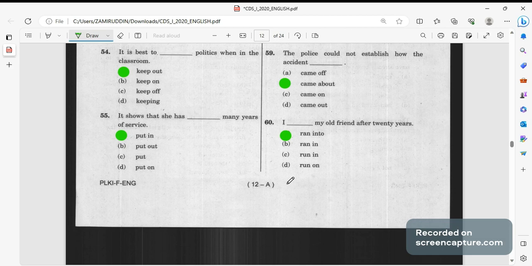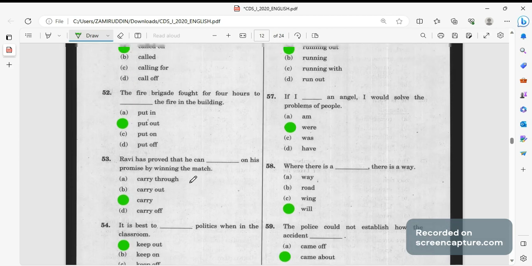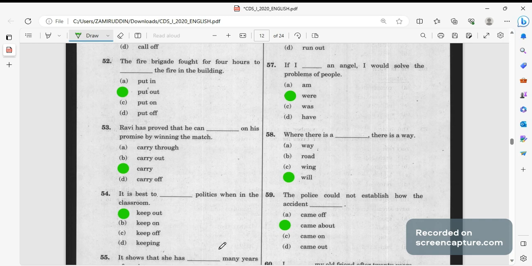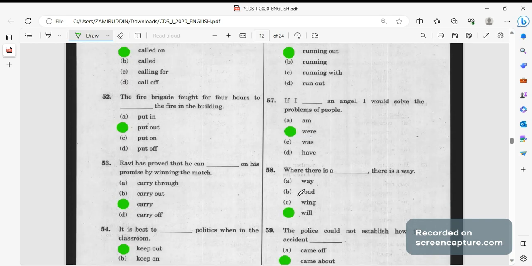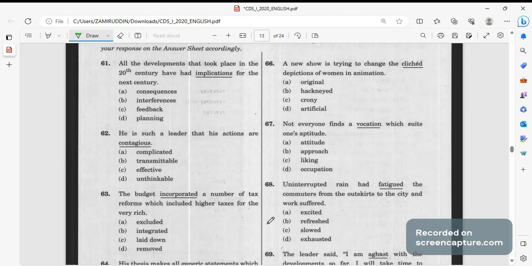One thing you must remember, that this is came about. The police could not establish how the accident came about, and here we must have put out the fire, keep out, then put in his her hard work. That's it. These are the things that you must remember while dealing with fill in the blanks.